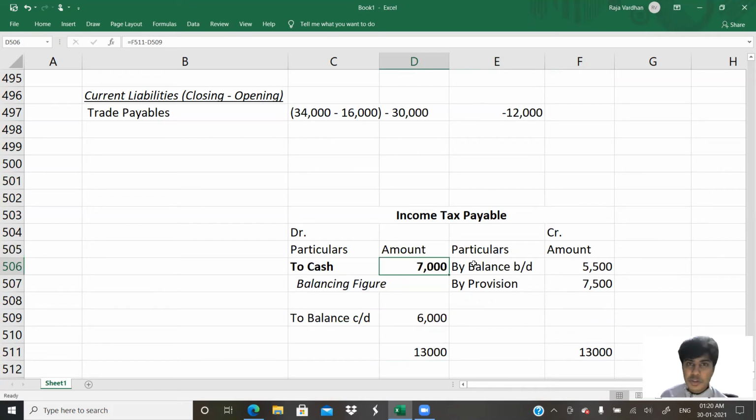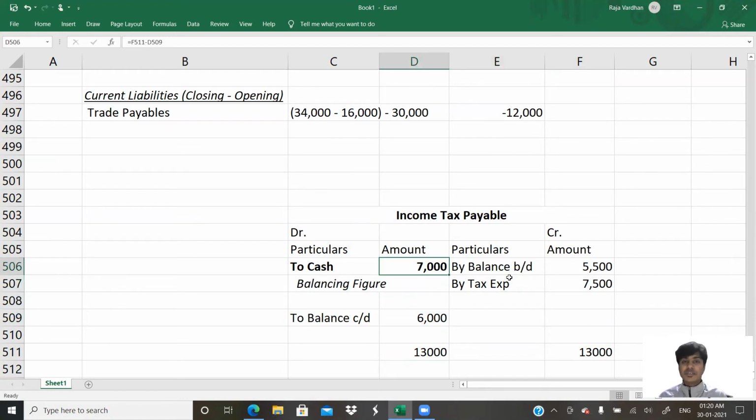At the beginning of the year, you're supposed to pay 5,500. During the year, tax expense is 7,500. Okay, this is current year tax, or tax expense. For the current year, you're supposed to pay 7,500. So totally you're supposed to pay 13,000. Out of that, 6,000 is still not paid.